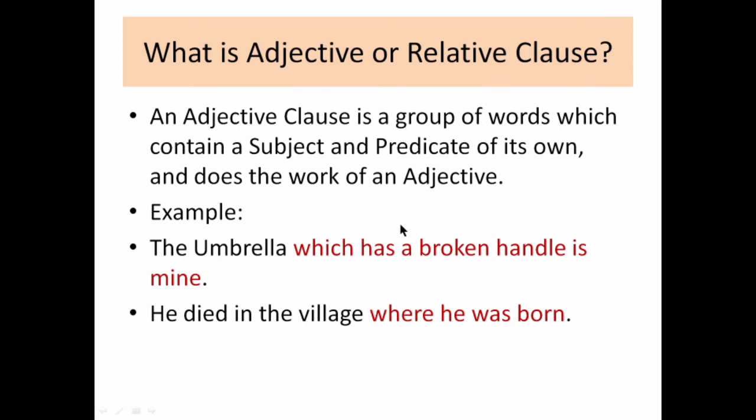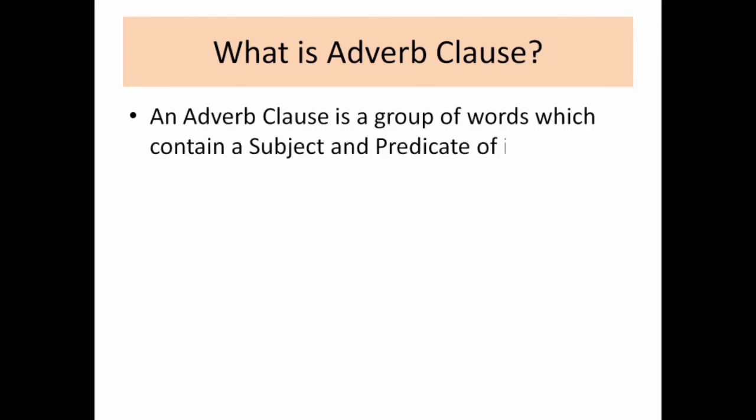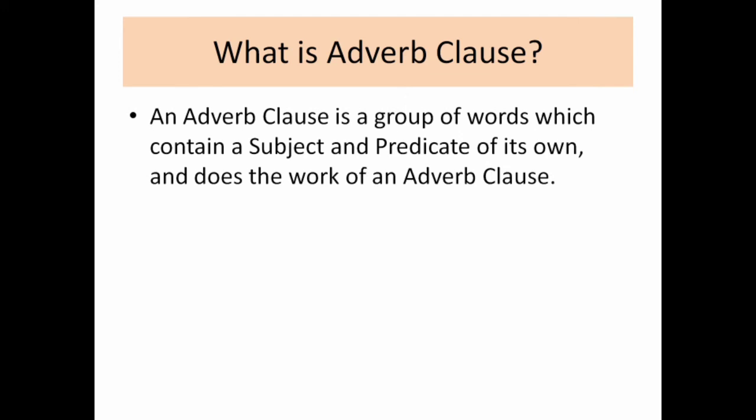So in both the sentences we find that the subordinating clause is working like an adjective, as it is telling something more about the noun. So therefore it is an adjective or relative clause. The next is adverb clause. So what is an adverb clause? Again it is a group of words which have a subject and predicate of its own, and it will work like an adverb.